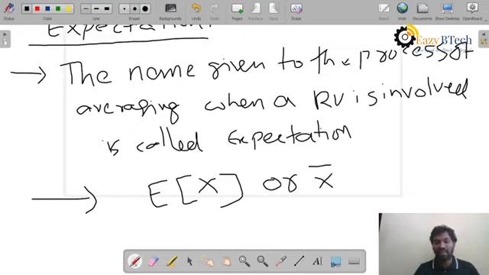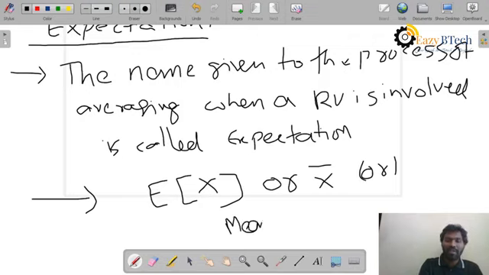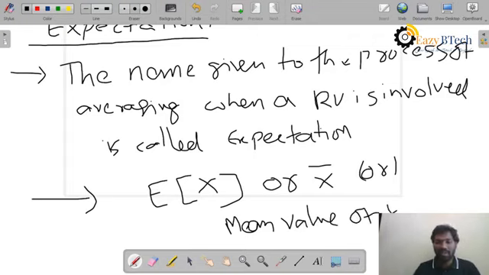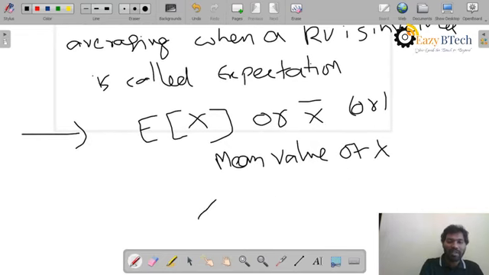Sometimes they will ask you the mean value of the random variable, mean value of X. Whatever word they are using, you should find the expectation. So X bar is equal to expectation of X.